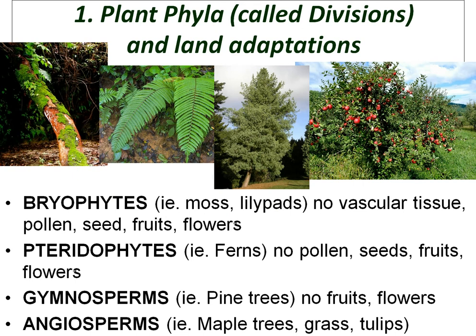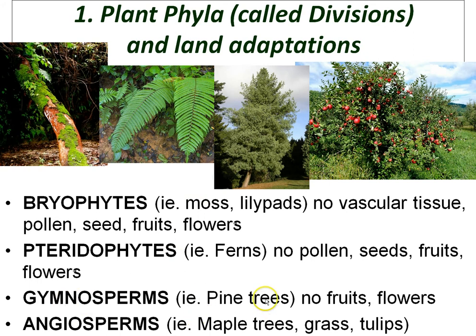They reproduce by flagellated sperm that have to swim through the water in the ground, and that's how the reproduction takes place in bryophytes. Same way in pteridophytes. Pteridophytes are the ferns. They also include things like ginkgo, and here's an example of fern up here. They don't produce pollen. They have flagellated sperm, swims through the water. They don't have any seeds or fruits or flowers. They do have tubes. They have xylem and phloem for transport, so they can grow fairly tall.